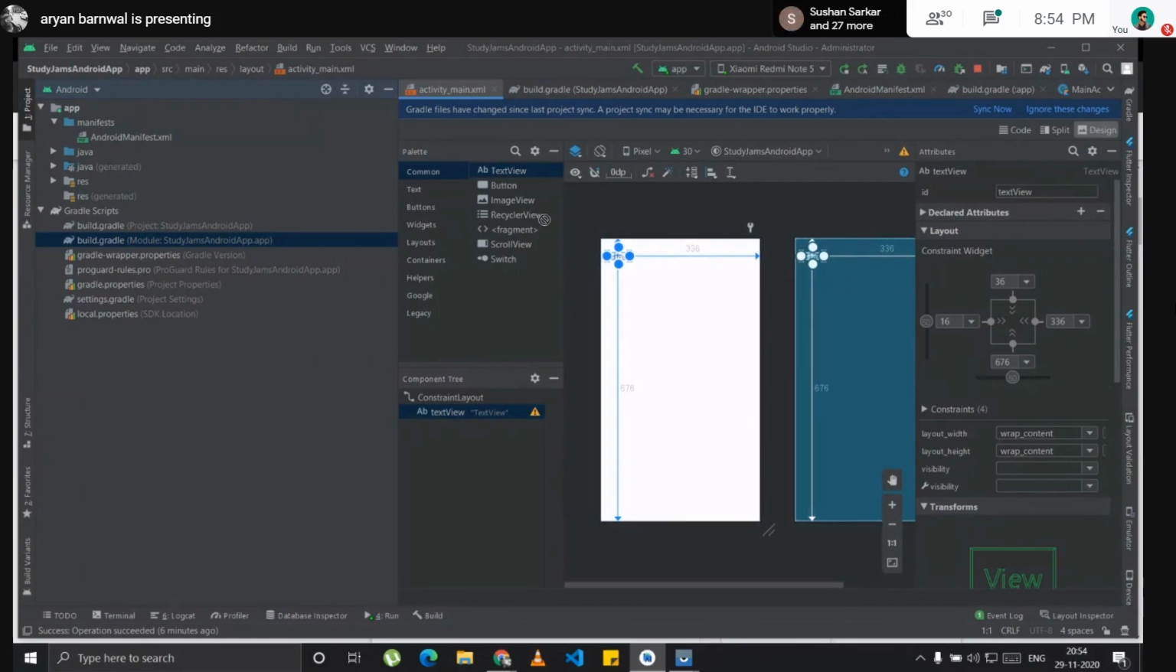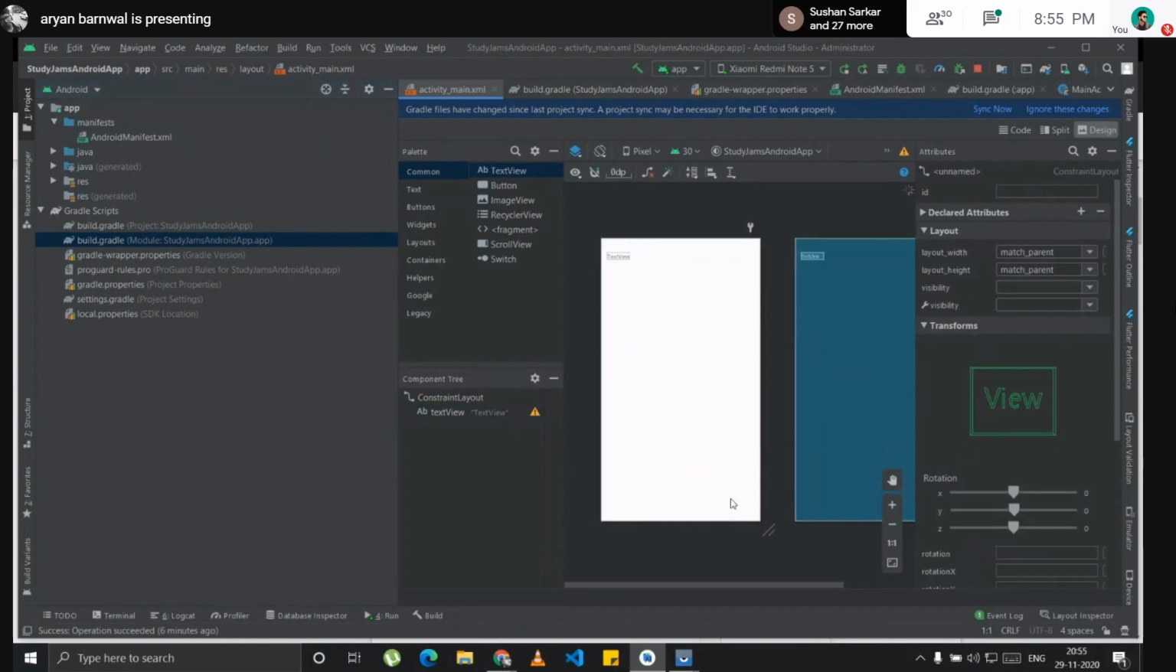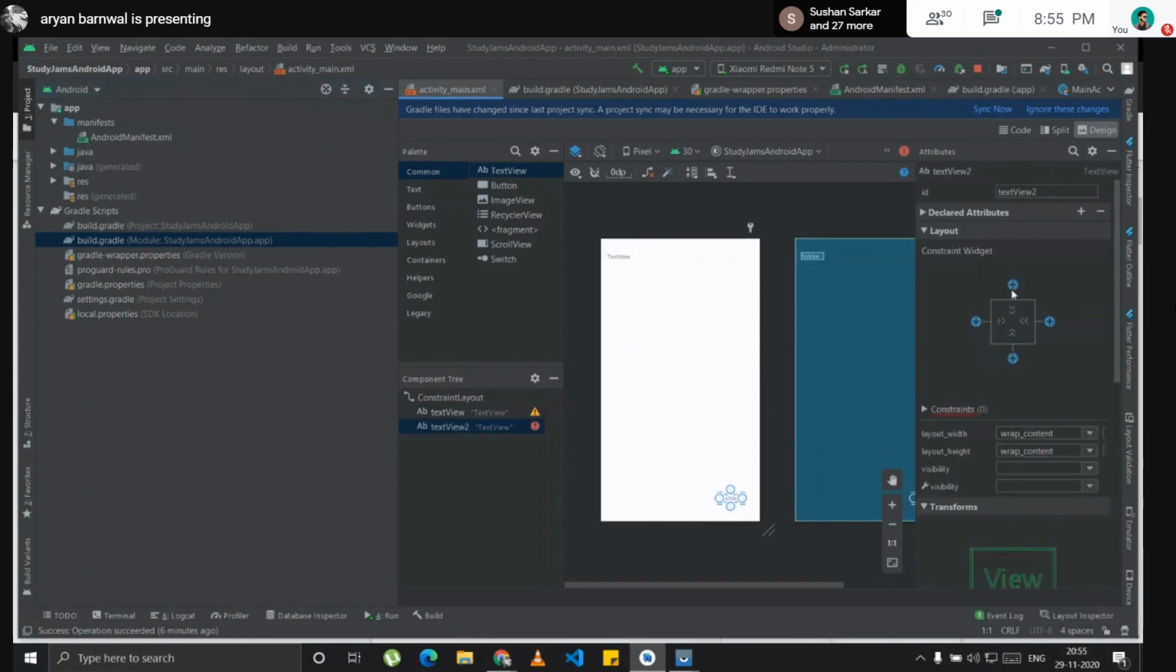So we have to use another text view here. Okay, I will again constrain it. So there are two text views here.